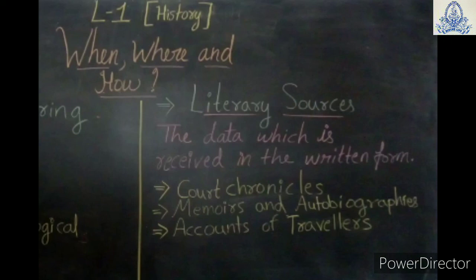Some European travelers also came to India in the 16th century. They described the condition of people, trade and commerce, that means trade and business, etc. For example, Barbosa, Ralph Fitch, Thomas Roe, etc. So from this what we understand is that these people came to India and wrote about the court matters, the culture, the people, the administration system, the military system, etc. So that we can get a clear idea about the past of this medieval period.